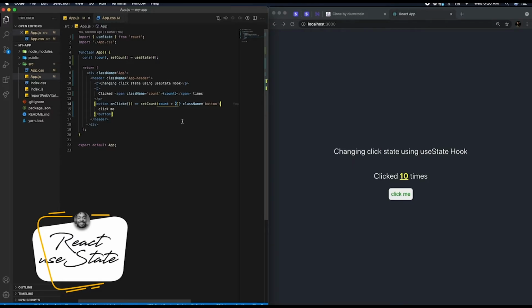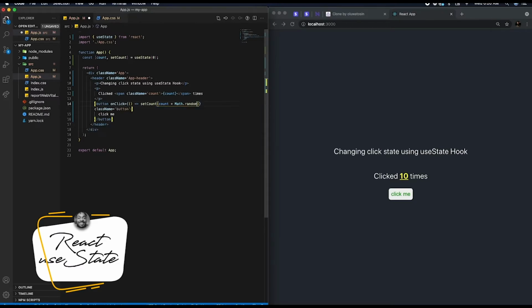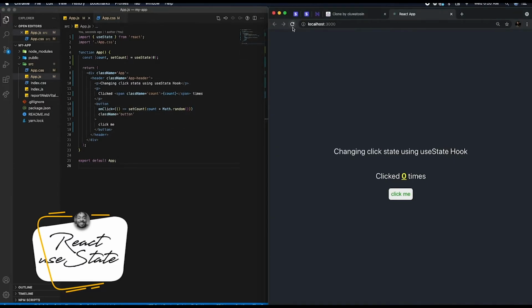How can I generate a random number? I can just say Math.random, and that will be my random number. And that is it. So if we refresh, you see, it keeps adding it.